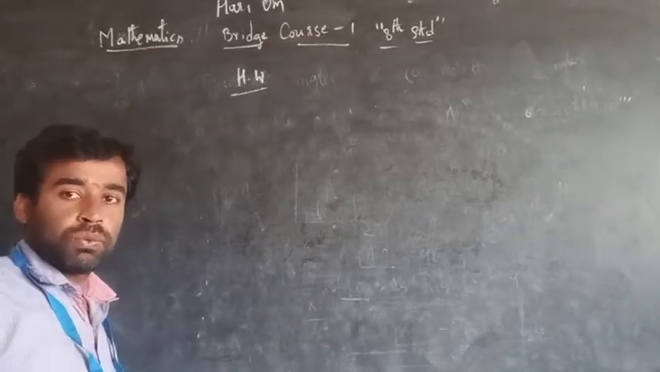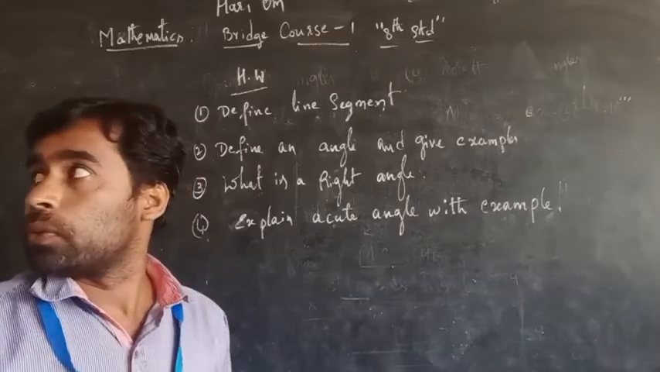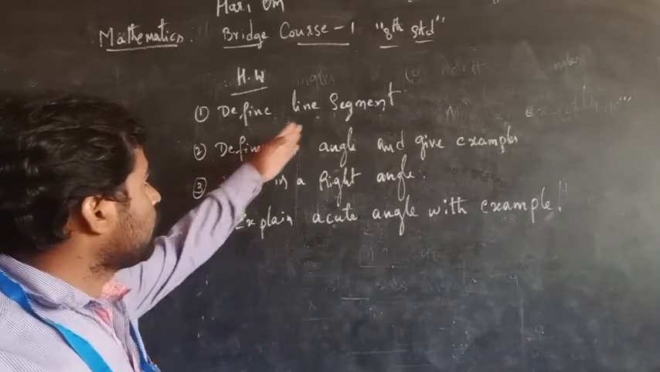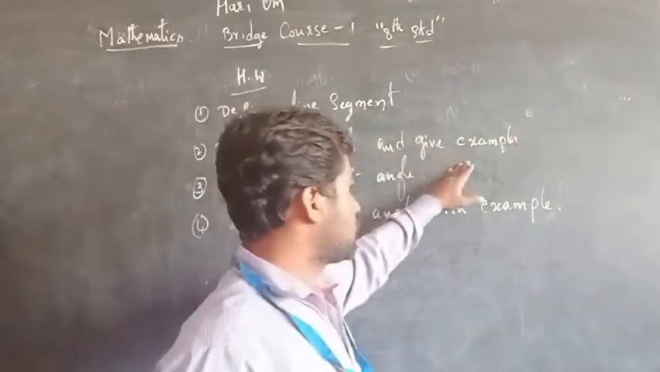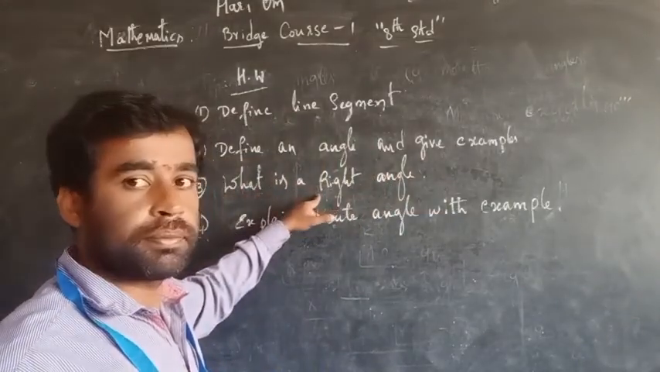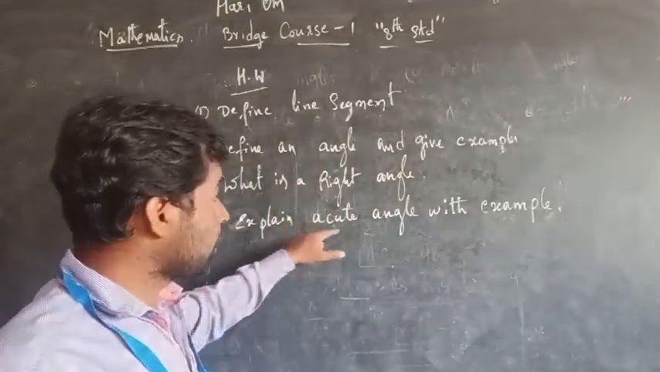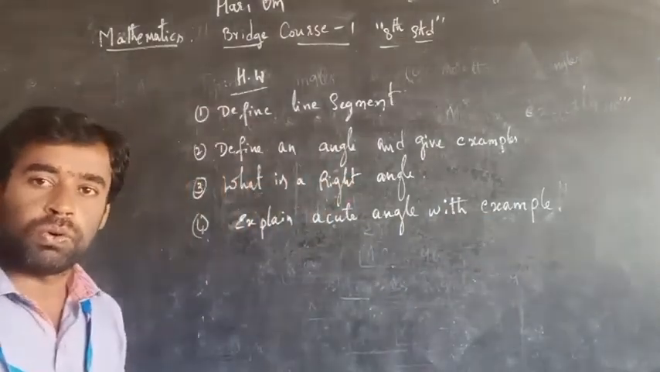Students, today's homework I'll give. Okay, students, today's homework is: define line segment, define an angle with some examples, and give some examples. What is the right angle? Again, explain acute angle with examples. This is today's homework.